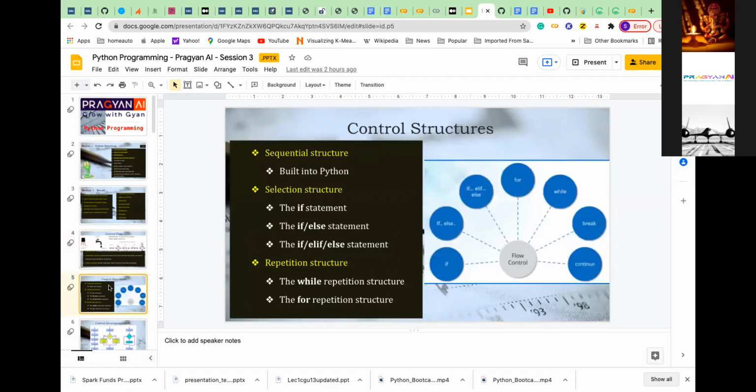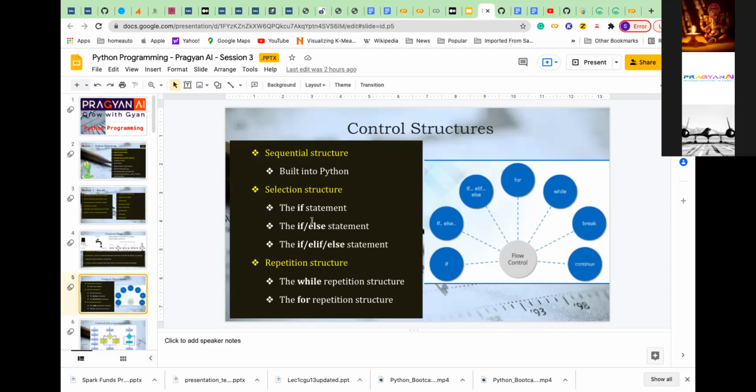What we have seen so far is sequential, how the sequential executes, and the selection structure, which is conditional. For the selection structure, there are the if statement, if else statement, and if else if statement; we will go one by one. And for repetition structures or loop structures, there is something called a while loop and something called a for loop. We will go through what a while loop is and what a for loop is one by one. But at least we should figure it out.